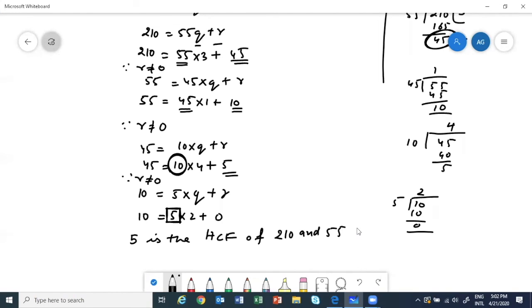Clear? So we are applying our lemma again and again till the time the remainder becomes 0 and we get the HCF.